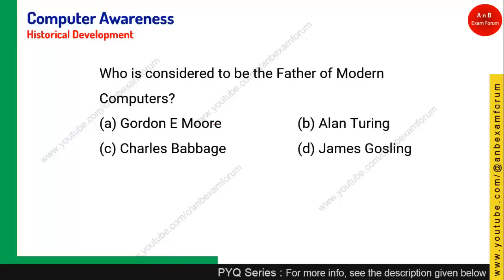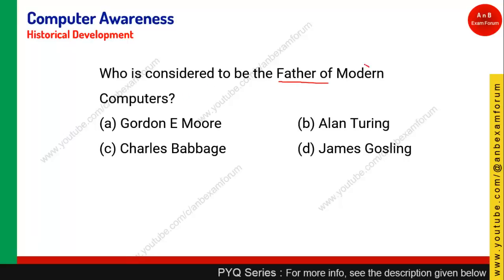Student, this question, as I already answered in the previous one: who is considered the father of modern computer? It is not just father of computer, it is modern. You need to look at the keyword also. Whenever the word modern is there, just go with Alan Turing. As I told you, he made a machine called the Turing machine, which is used to test whether the person is human or a machine, and he made certain theories related to those concepts. Whereas the father of computer is Charles Babbage, but the father of modern computer is considered Alan Turing.